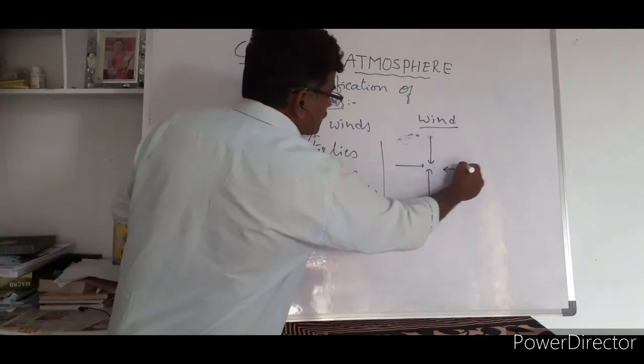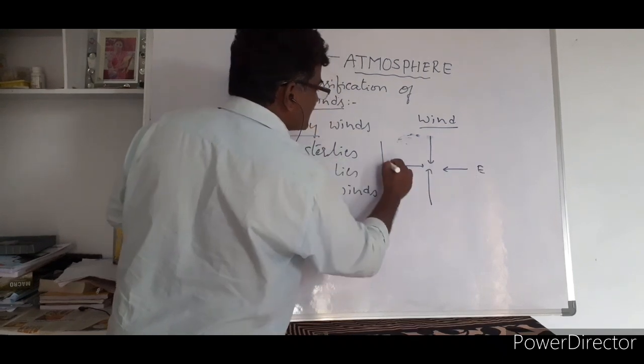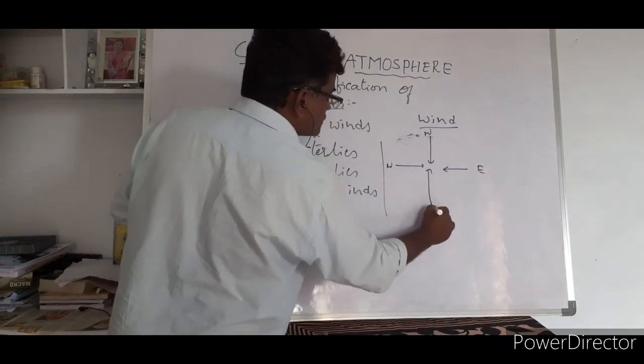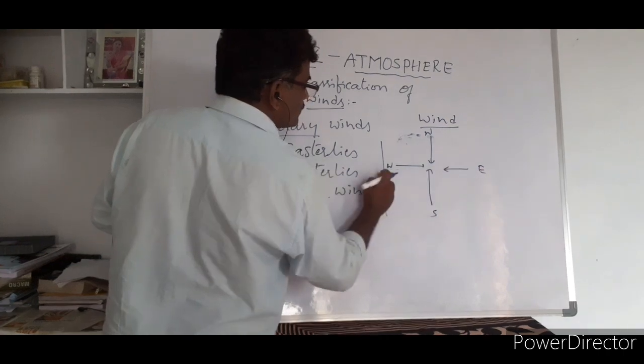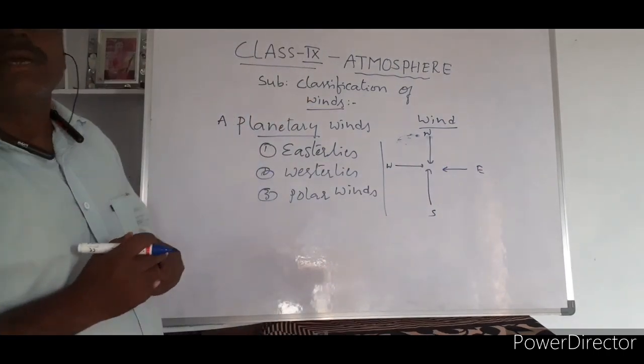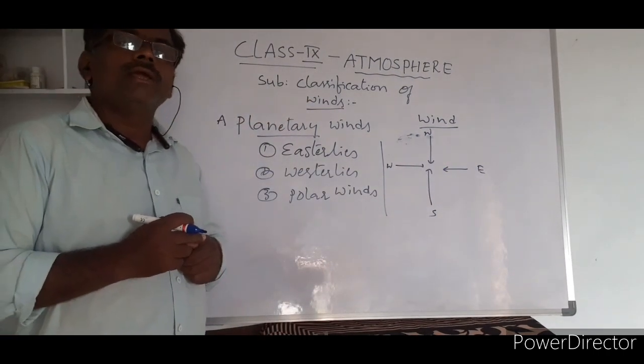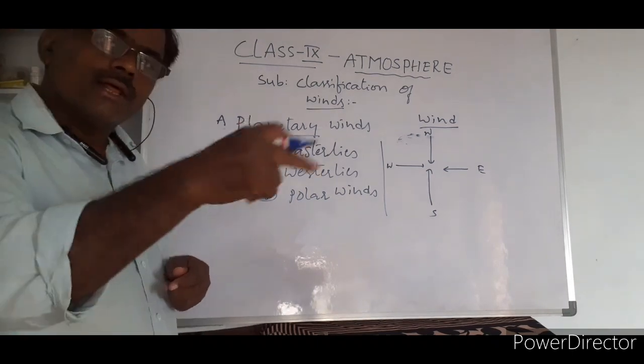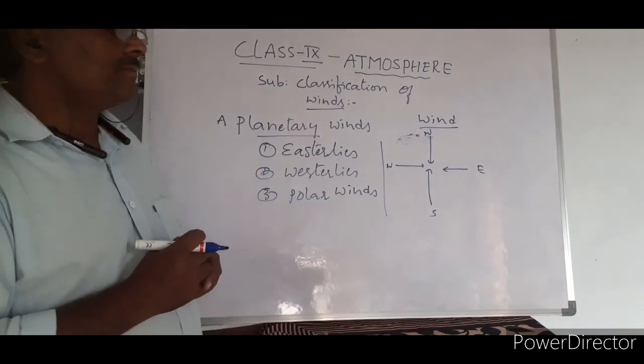If the wind blows from the east, we call it easterlies. Wind is named after its direction.